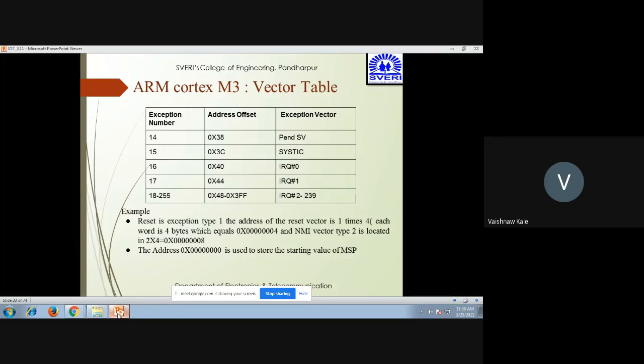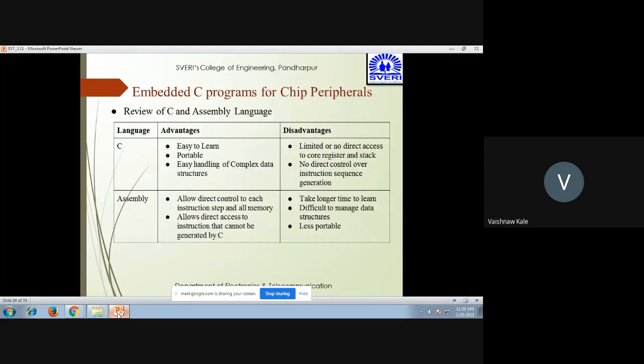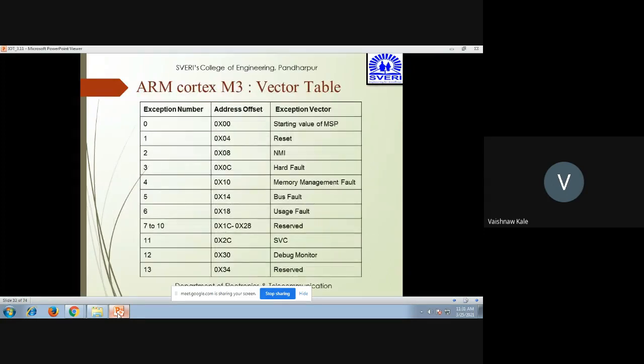Now we can take another example, exception number 2, called NMI. The next location will be an addition of 4, so it will be 0x00000008. Whereas the address starting at 0x00000000 is used to store the starting value of MSP. So you can see here the starting value of MSP is exception number 0.